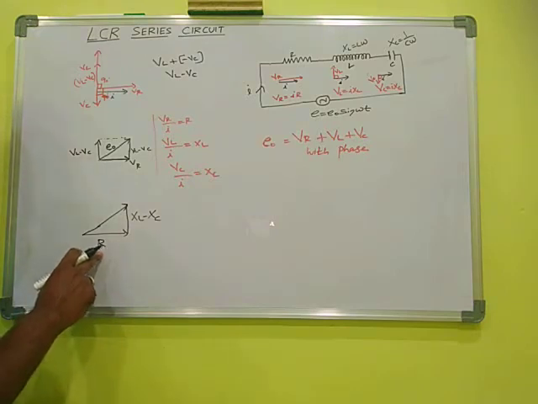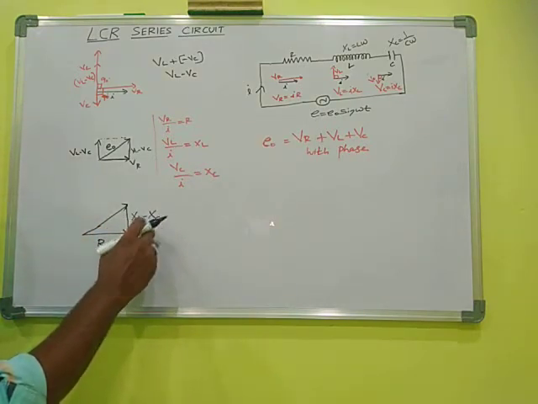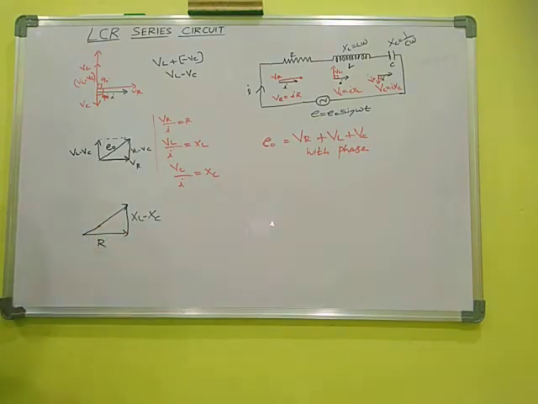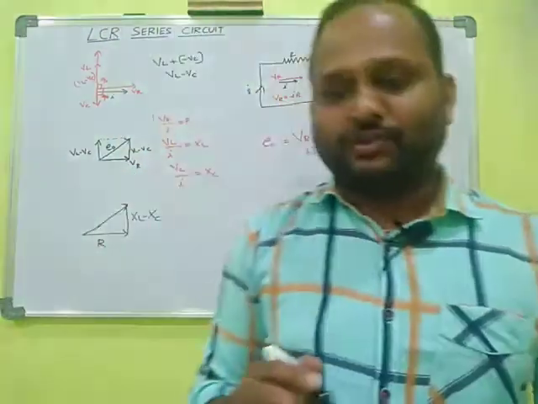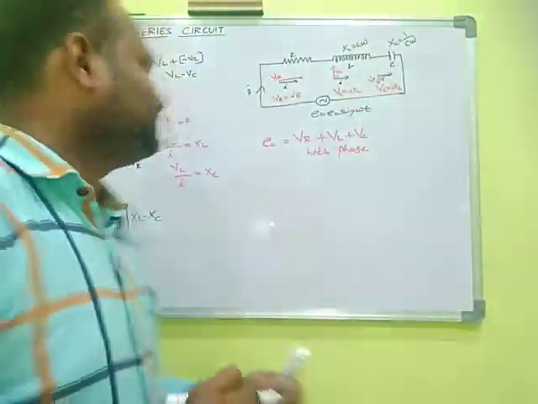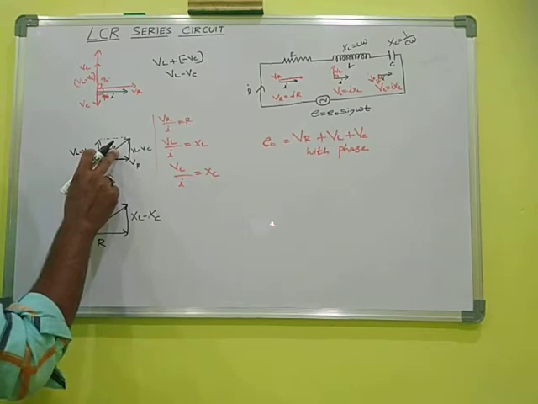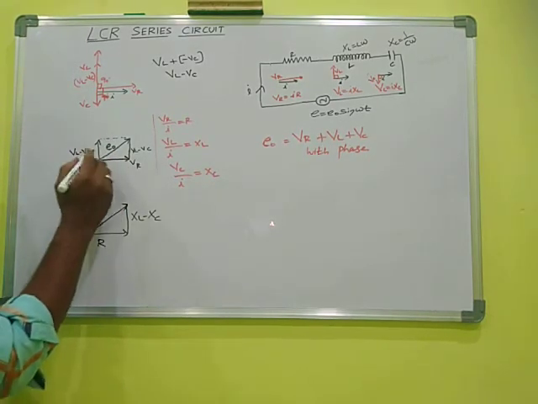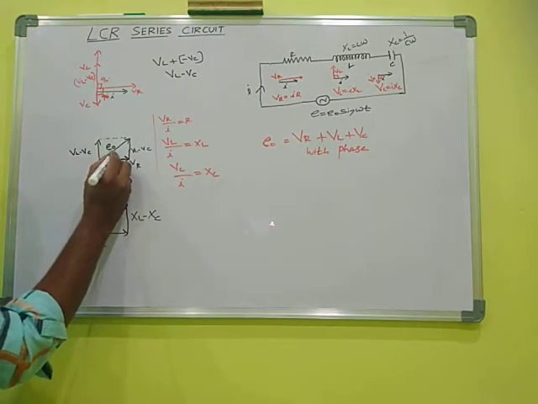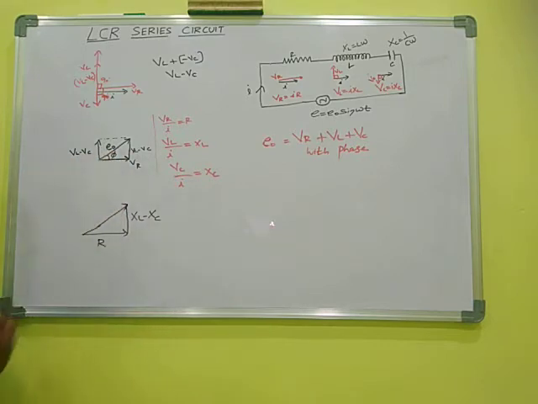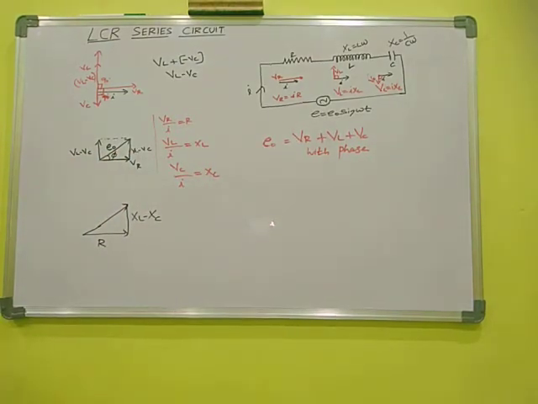Here the resistance, inductive reactance and capacitive reactance are all added with respect to phase. What does it give? Before that I want to tell you one thing. Here the angle between the peak voltage and VR is called phi. That is phi, the angle between the peak voltage and VR.